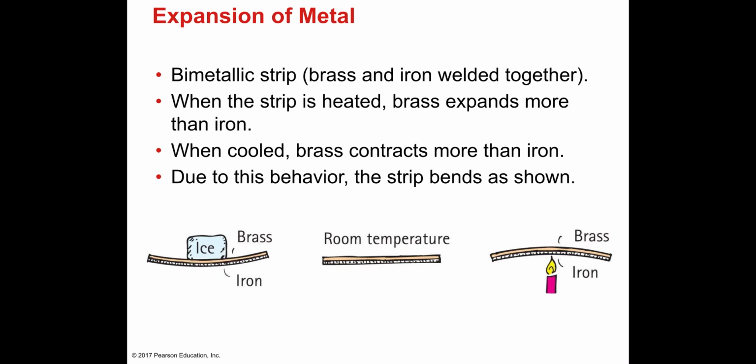This bimetallic strip is what is used in the iron that we use in heating up our clothes. So when it heats up, you see at one point the brass is going to expand. It causes the iron to go off. And when it cools, it joins back, establishes the connection, and electricity starts flowing again in your iron. That's why it comes back on.